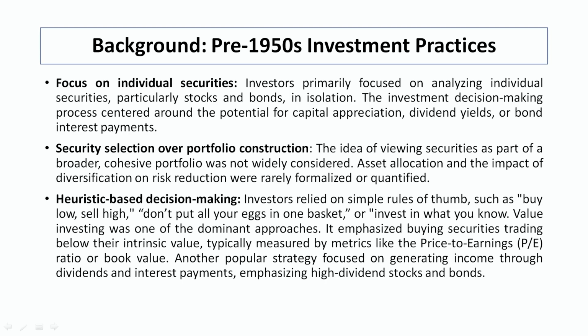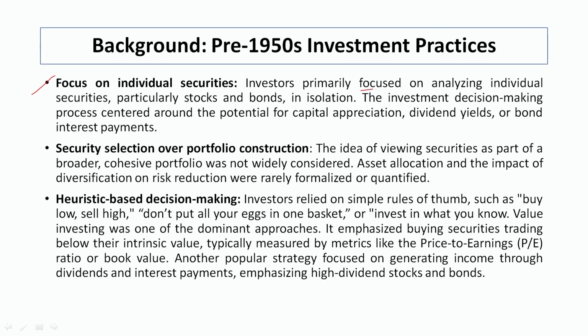So before that, what was the way of forming a portfolio, or how were individual people investing in the stock market or any other financial instrument? First, the focus is on individual securities. The investor basically focuses on individual securities, or might have a portfolio of individual securities only. Either they are investing in bonds or particular equities, because at that point of time bonds and equity shares were quite popular. Other financial instruments were available, but they were not so popular. The most prominent instruments during the 1950s and before were equity shares and bonds.